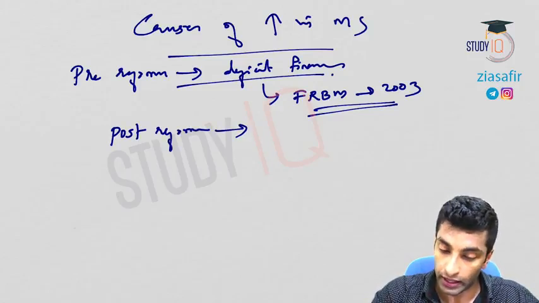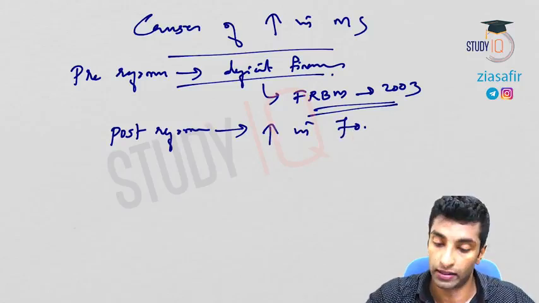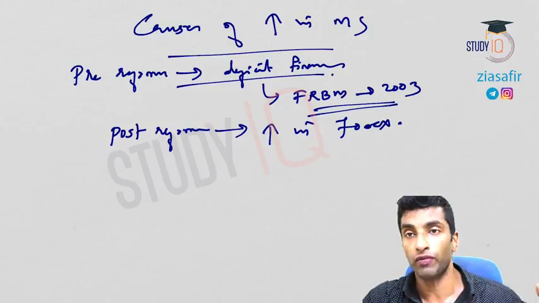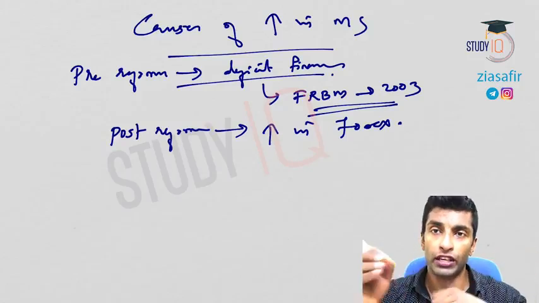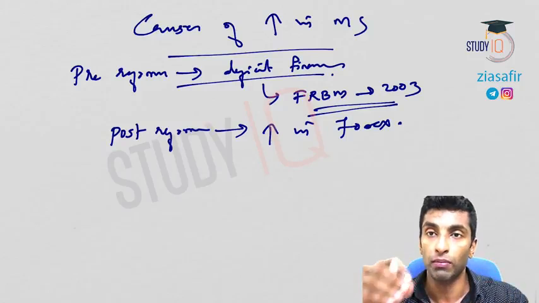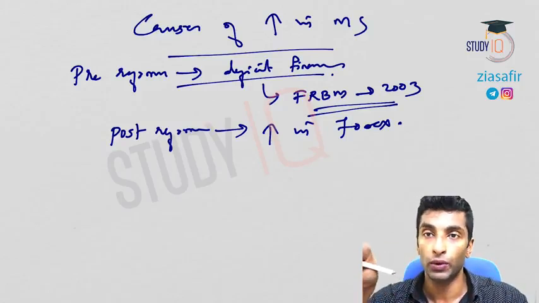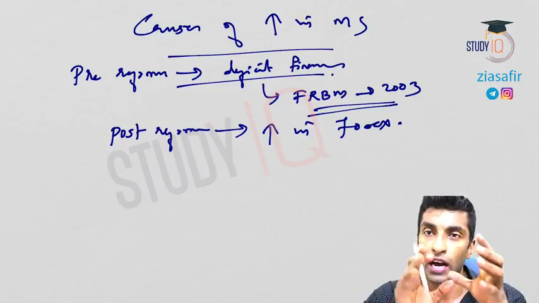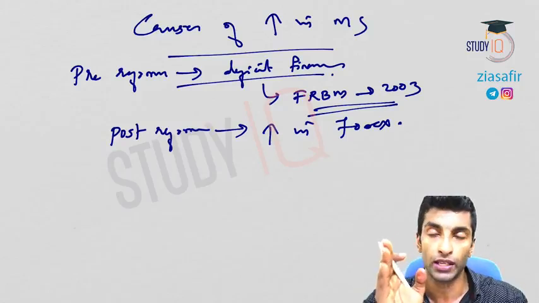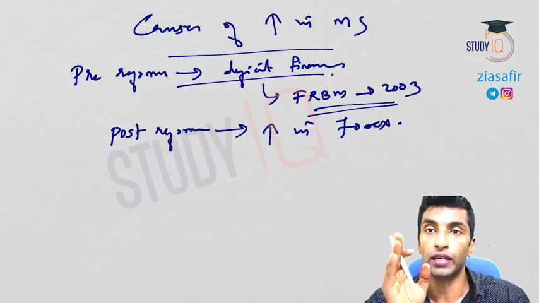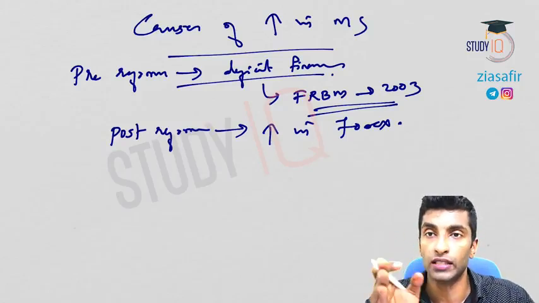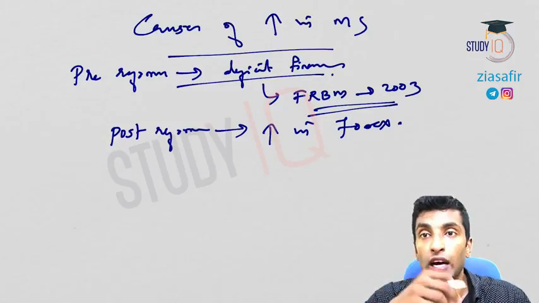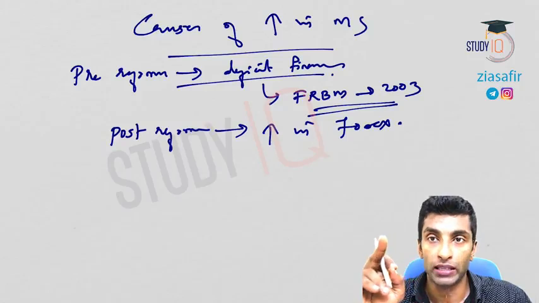What is the reason for increase in money supply in the post-reform era? Post-reform era, the reason is actually increase in forex. So increase in forex means more dollar, more investment is coming. More dollar means, see, when the dollar is coming, you have to give that much money, rupee. That rupee will be in circulation. This rupee was given by RBI. When this rupee was with RBI, it was not counted as part of M0. M0 is the currency which is held by banks and public, not RBI. So when it was with RBI, it is not part of M0, so it is not part of money supply.